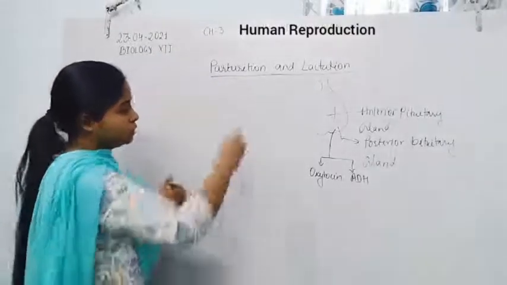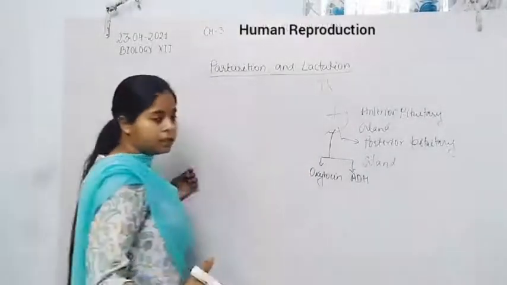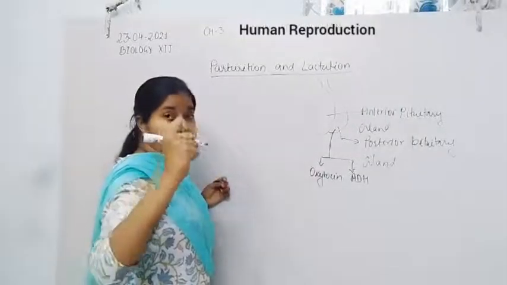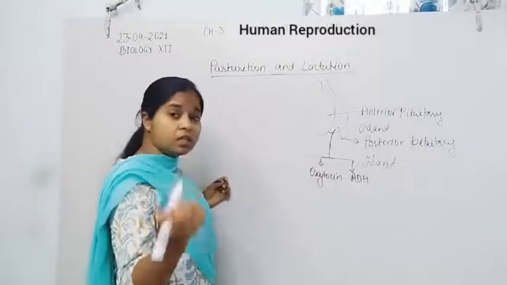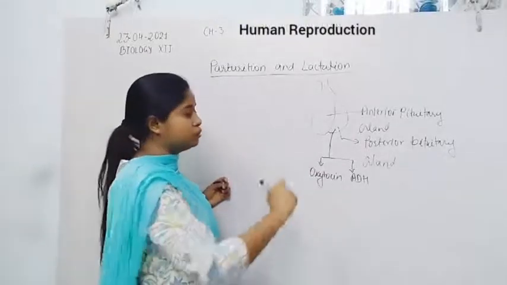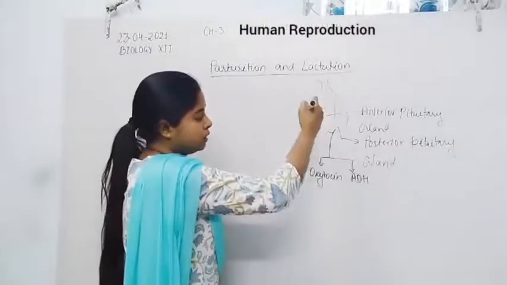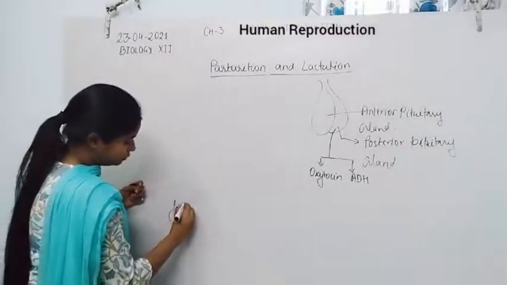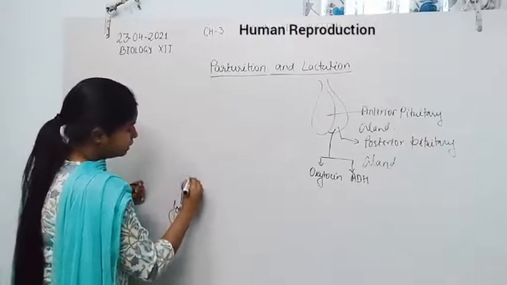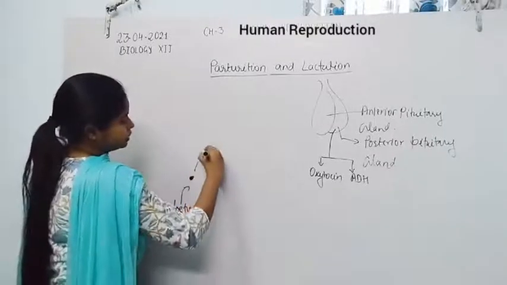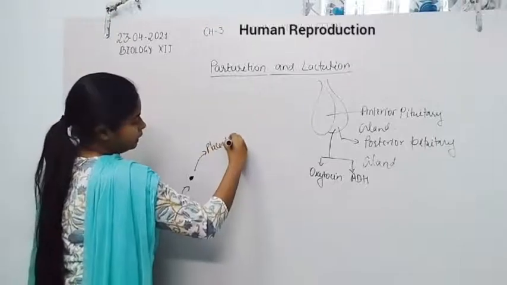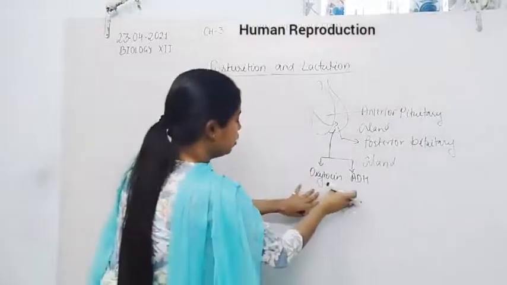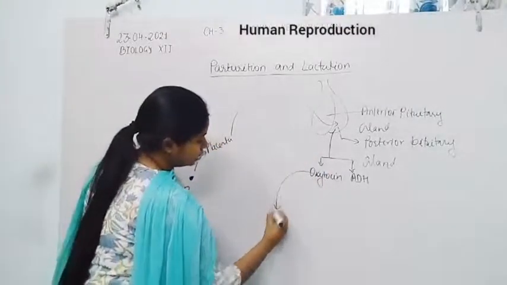uterus. Because the fetus is fully developed, it releases signals, and they are transmitted through the placenta to the female pituitary gland. They stimulate the posterior pituitary gland for the secretion of oxytocin, and finally oxytocin acts on the uterus